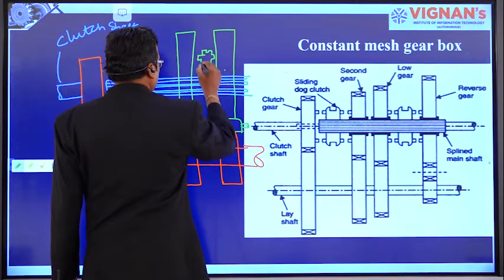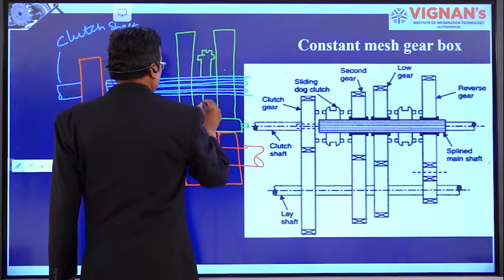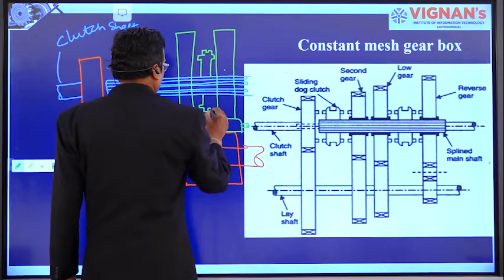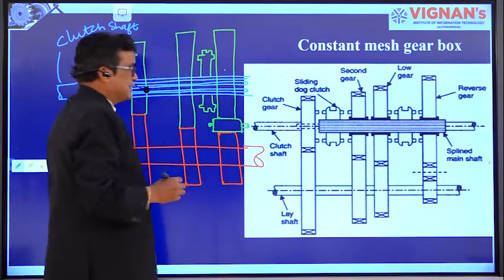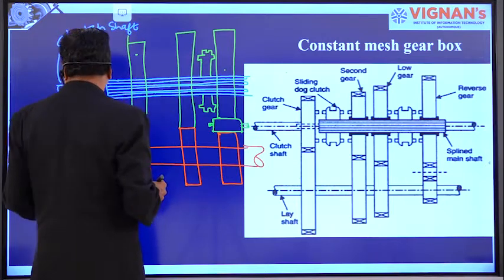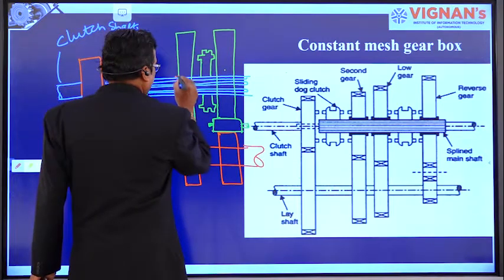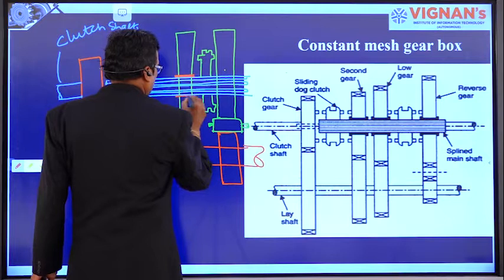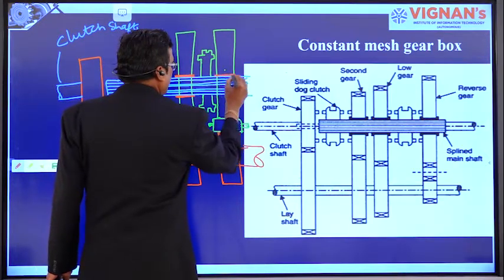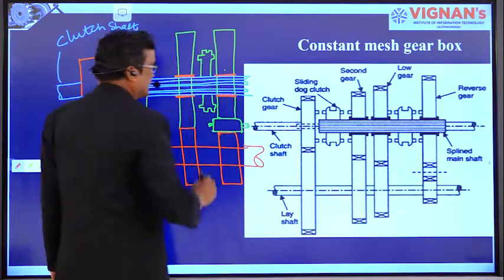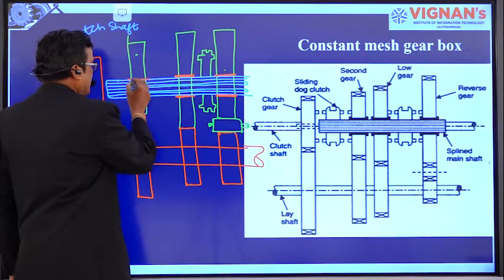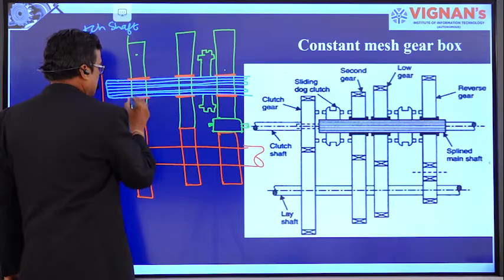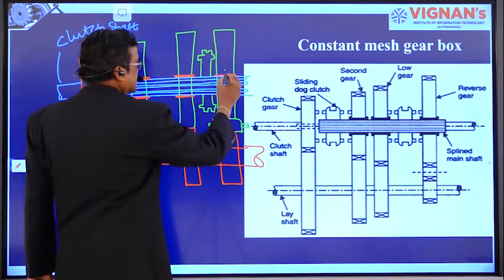I'll show you how the dog is. Right? Now, here there are two bearings. The main shaft gear wheels are mounted on the bearings. These are bearings.